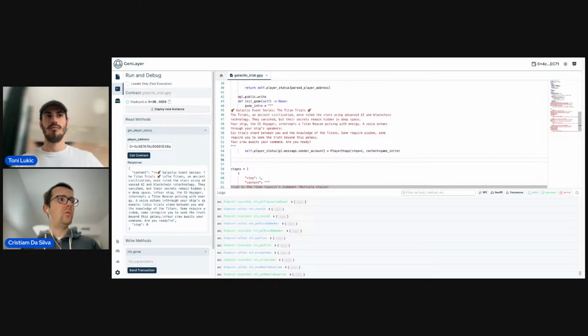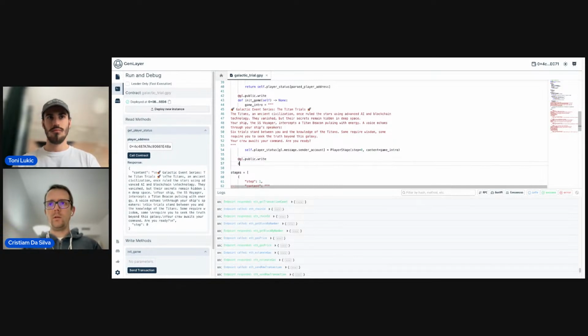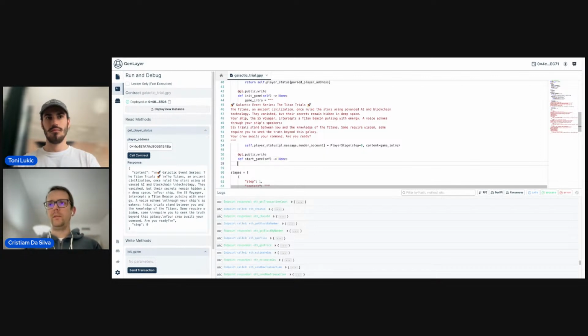Okay, let's now start the game. Let's try to go on these ones a little bit faster, just to be time conscious. All right, public.write, and in this case it's a start game. We could maybe do both at the same time, but I'm trying to increase complexity every time. So the start step is going to be 0.